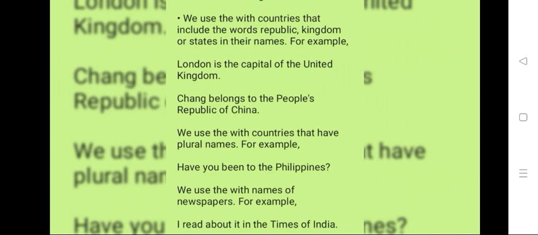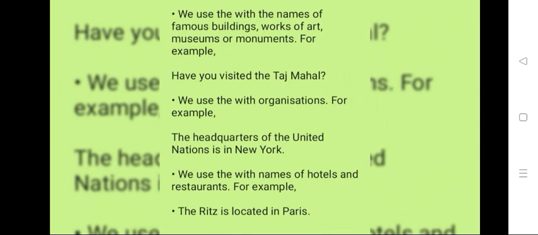We use the with the names of newspapers. For example, I read about it in the Times of India. We use the with the names of famous buildings, works of art, museums. For example, have you visited the Taj Mahal?